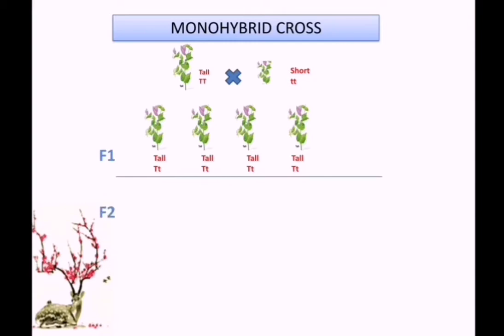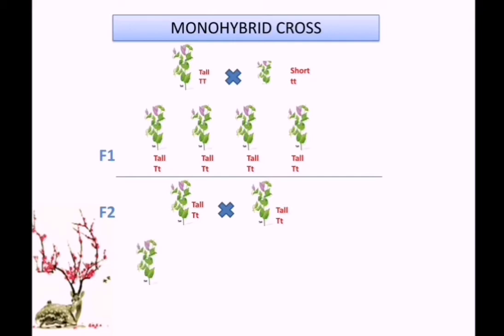Then by selfing the F1 plant, he raised the F2 plant. That is a tall plant with genetic constitution capital T, small t, with another tall plant with capital T, small t. That is selfing with the same plant.